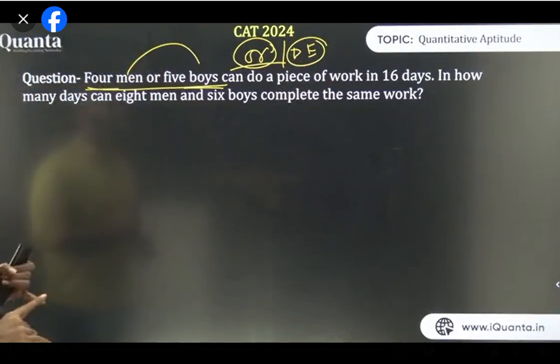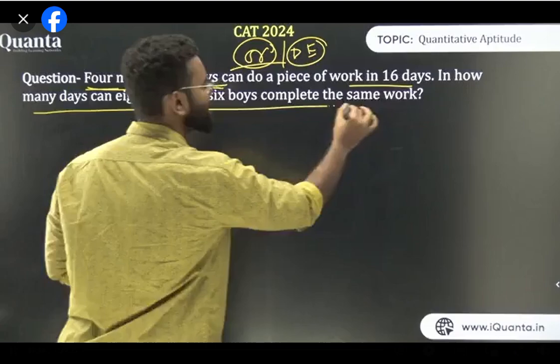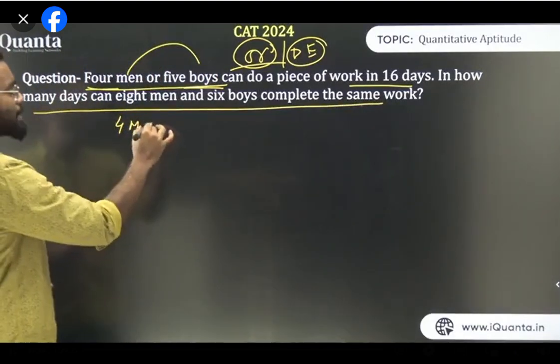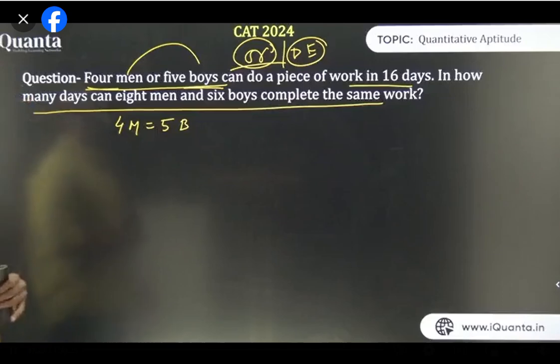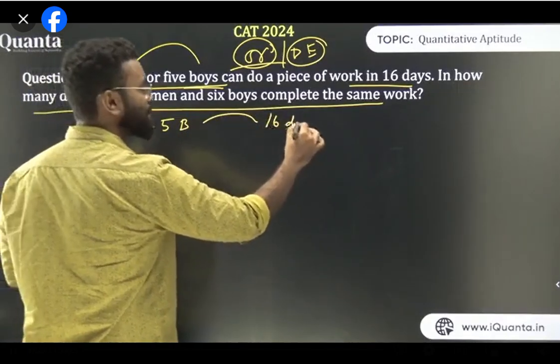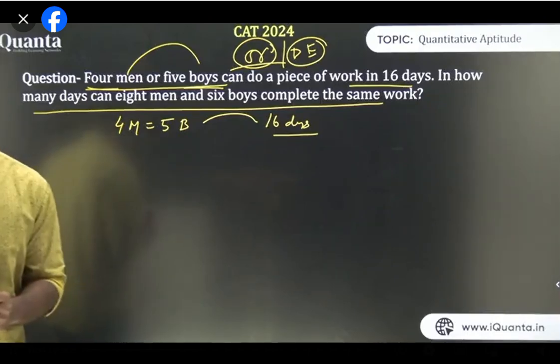5 men or 4 boys, 4 men or 5 boys can do a piece of work in 16 days. In how many days can 8 men and 6 boys complete the same work? Now how do you solve this question? It is given 4 men is equal to 5 boys. So yes, men are not same as boys. They do the work in 16 days. If 4 men equal 5 boys, they have done this work in 16 days.